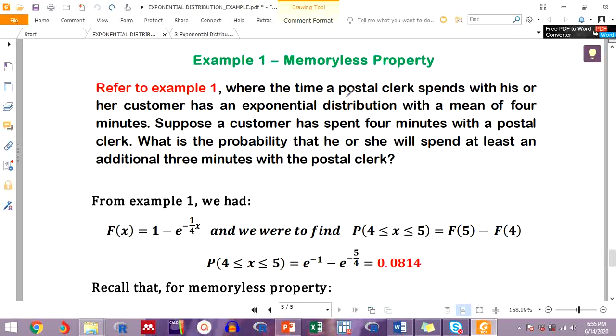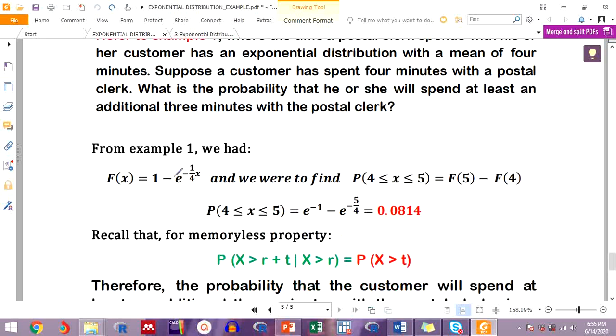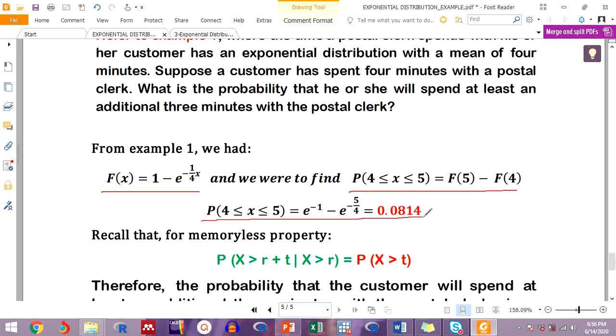Refer to example 1, where the customer service time follows an exponential distribution with a mean of 4 minutes. Suppose the customer has spent 4 minutes with the postal clerk. What is the probability that he or she will spend at least an additional 3 minutes with the postal clerk? This is the question. So let us remind ourselves what example 3 meant. Here, this was the cumulative distribution function for that particular problem, and we were asked to find the probability that x is between 4 and 5, that the customer spends 4 to 5 minutes being served, and this was the answer for that problem.